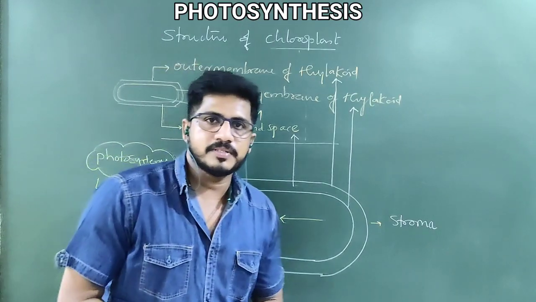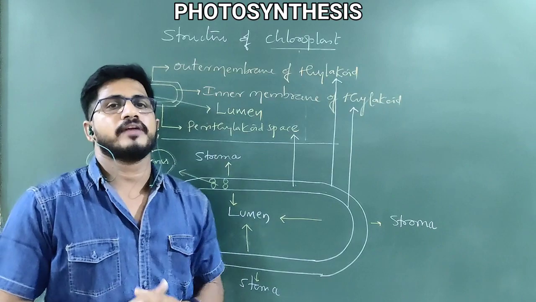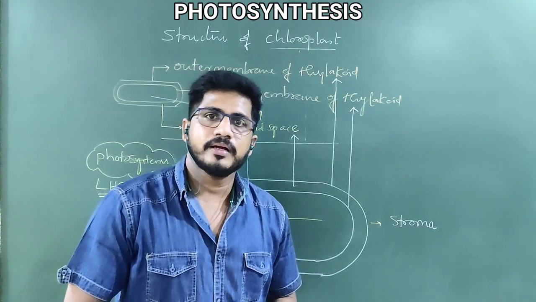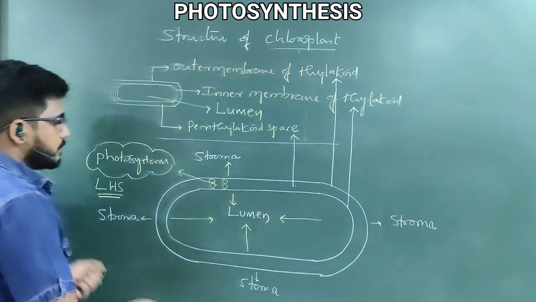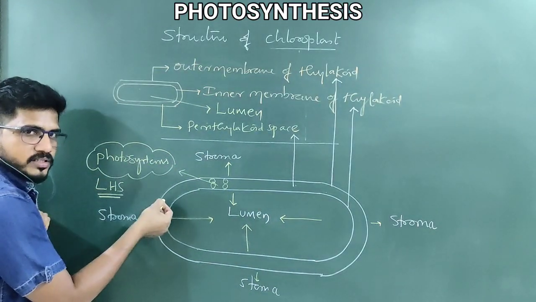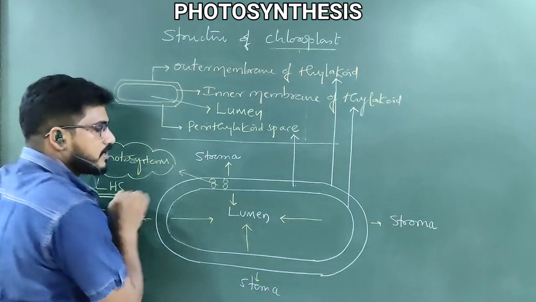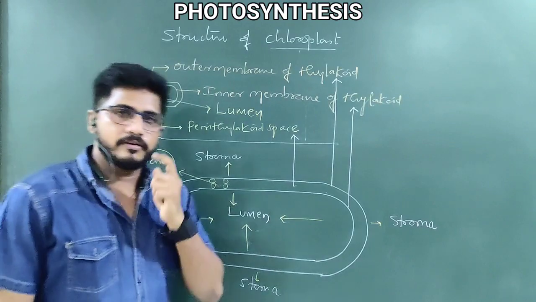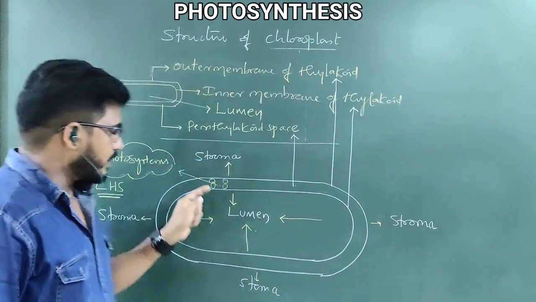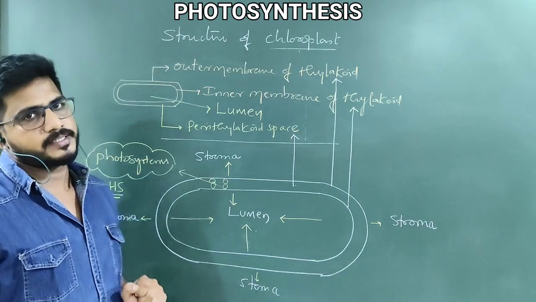Light harvesting systems help in the absorption of light from the sun and initiate photosynthesis. So, the tools that help in obtaining sunlight are called light harvesting systems, present in the thylakoid membrane. Without their presence, the thylakoid cannot perform photosynthesis.